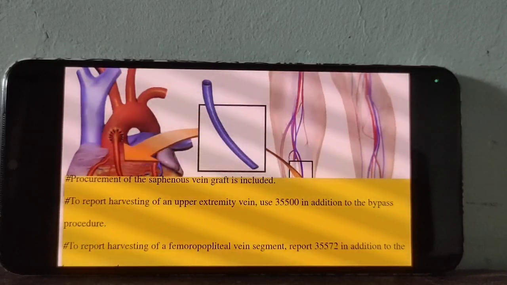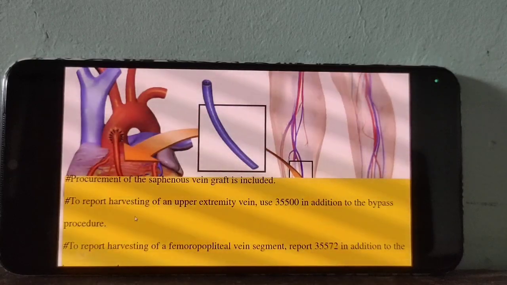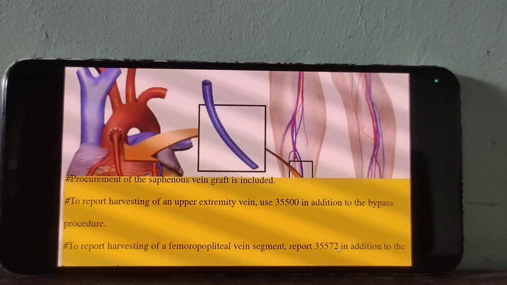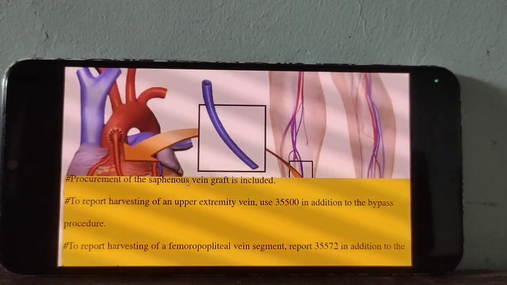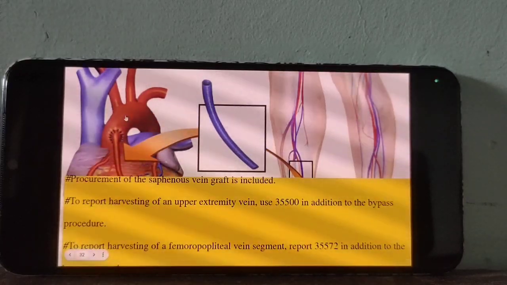So for upper extremity vein harvesting we should report this add-on code along with the bypass procedure, and for femoral-popliteal we should report 35572. But we should not apply the code for saphenous vein graft. Please take a note of this. Very, very important information.